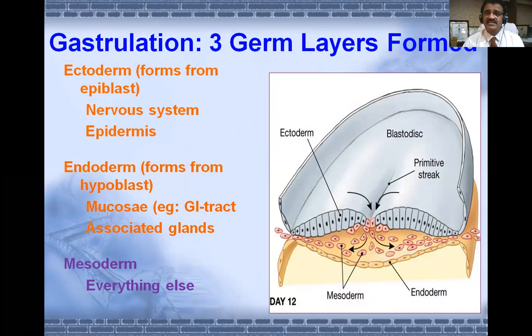We have studied these three germinal layers in short today. The same thing we are going to repeat tomorrow in the detailed study of all these ectoderm, endoderm, and mesoderm germinal layers and their derivatives. My dear friends, I think this much is enough for today. The rest of embryology, further development, we will study from tomorrow onwards.